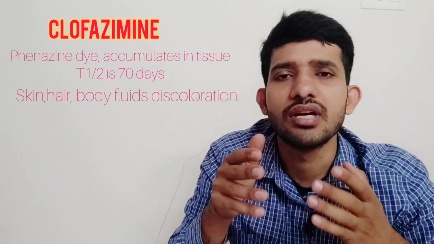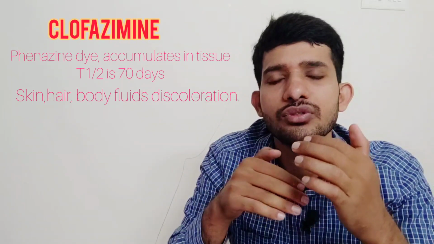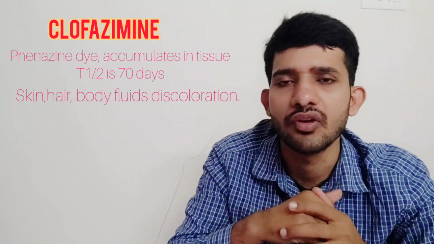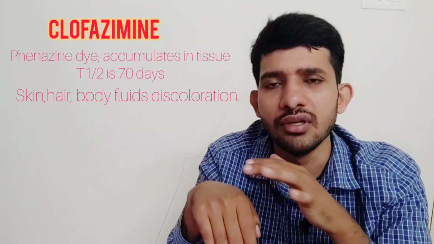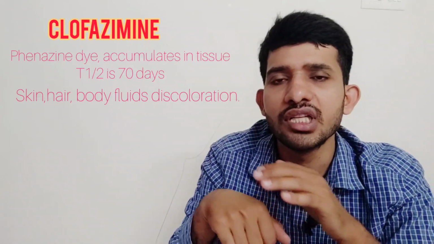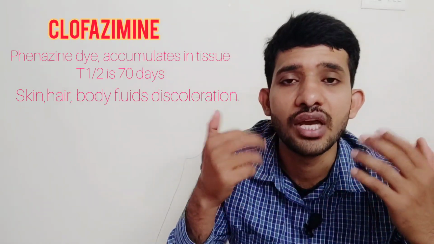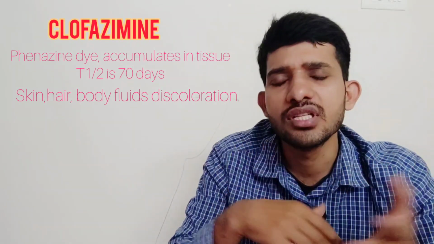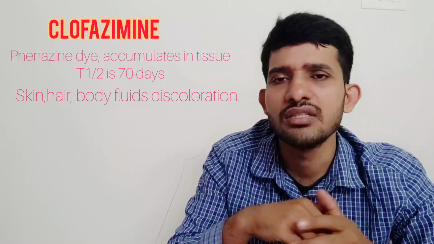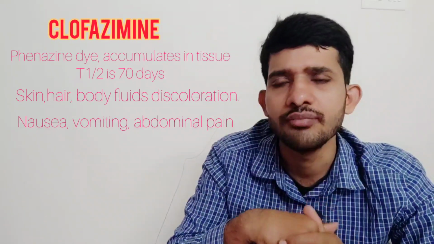Clofazimine causes a reddish black discoloration of the skin when the skin is exposed to sunlight, to the ultraviolet rays, because clofazimine is accumulated in the adipose or in the tissues, and whenever the tissue is exposed to the sunlight, discoloration can be seen, and sometimes discoloration of the hair, fluids can also be seen, which is very similar to rifampicin. And adverse drug reactions with clofazimine are mostly GI related. Nausea, vomiting, diarrhea are commonly seen.